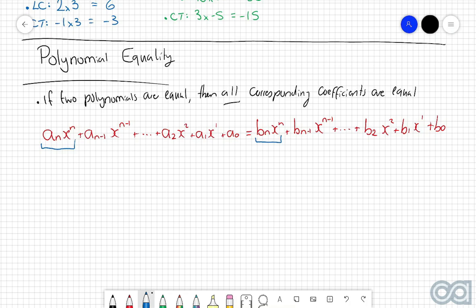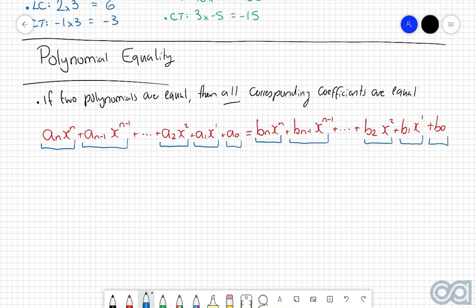And then the coefficient of x to the power of n-1 on this polynomial will be equal to the coefficient of x to the power of n-1 for this polynomial. And then continuing this along, we know that the coefficient of x squared for this polynomial will be equal to the coefficient of x squared for this polynomial, then x to the power of 1, and then even the constant terms as well.